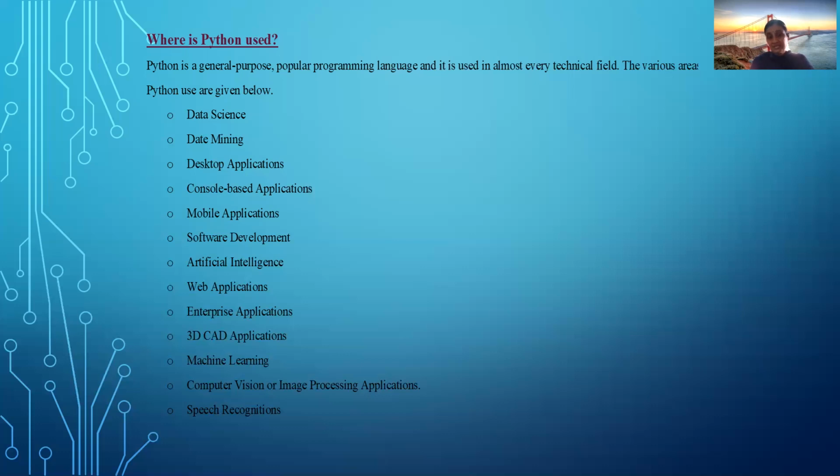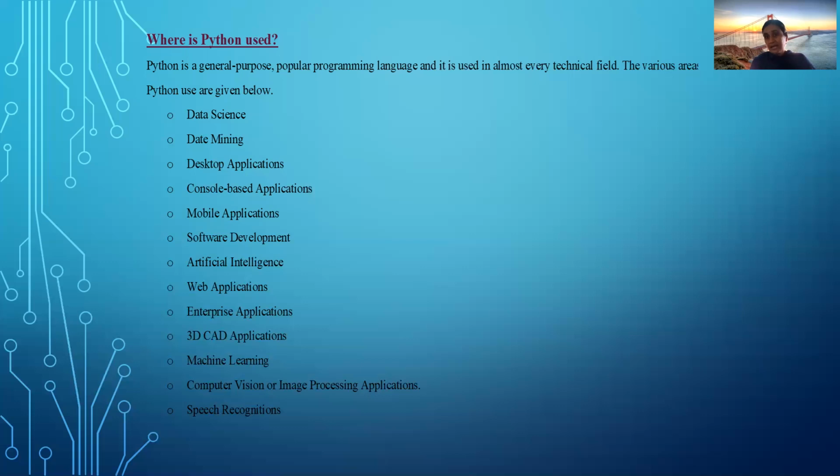In artificial intelligence, you are going to make the computer think like a human being, by giving different patterns and different training. According to that, the computer is going to be trained. Alexa and all these are applications of artificial intelligence that was trained. When you say something, it is going to respond based on that.